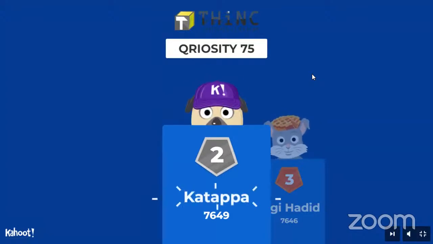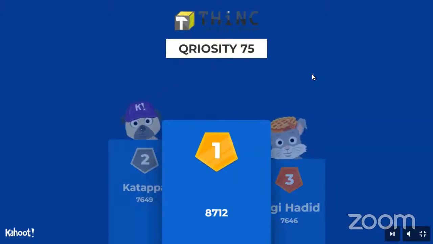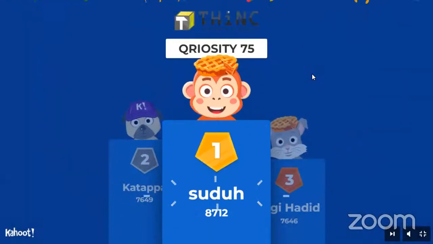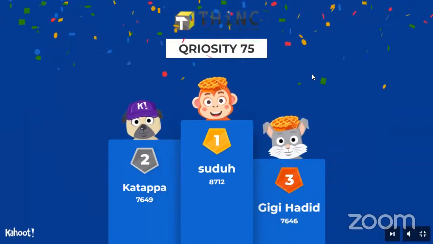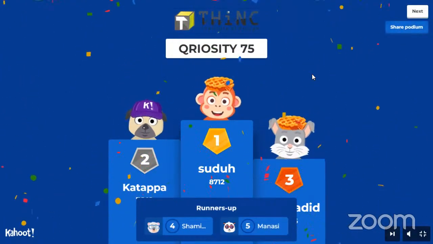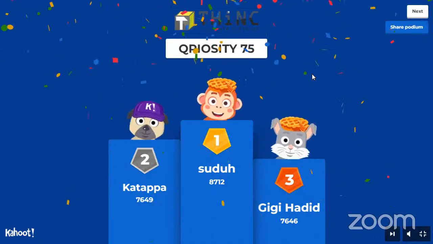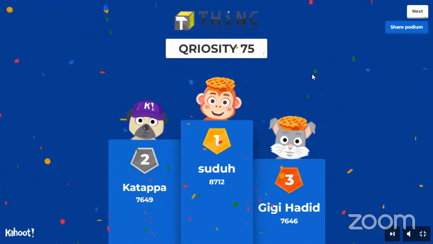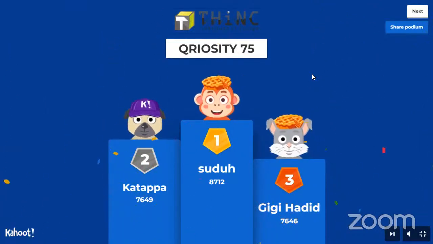Yes, Gigi Hadid has got the third position with 7,600 points, followed by Kattapa, again 7,600 points, very close with Gigi Hadid, and Sudu with 8,712 points. Great going to everyone who has reached the top 3, followed by Shamika and Manasi. Manasi holds on to the top 5. Everyone who won first, second, and third, as usual, take a screenshot and please